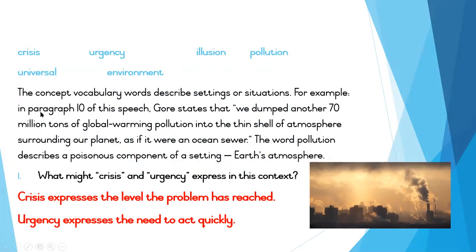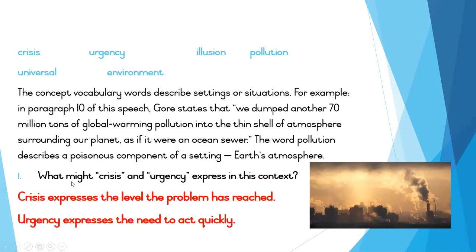For example, in paragraph 10 of the speech, Gore states that we dumped another 70 million tons of global warming pollution into the thin shell of atmosphere surrounding our planet, as if it were an ocean sewer. The word pollution describes a poisonous component of a setting, okay? If we look at this picture, pollution tells us about a poisonous component. A component is a part of a setting that's happening, for example, Earth's atmosphere. So that word pollution helps us to understand those factors.